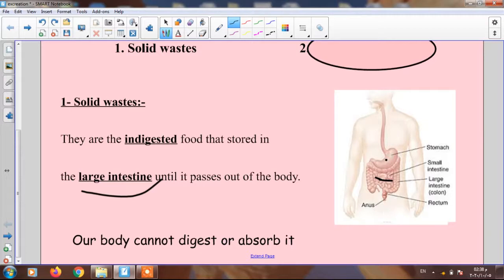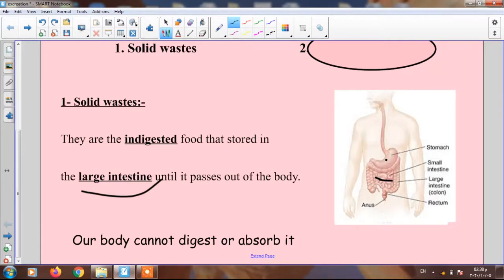Okay, and this waste, junior 6, the human body can't absorb or even digest it, because the blood absorbs all the nutrients and all the good materials or components inside this digested food and leaves the wastes that the body doesn't need.